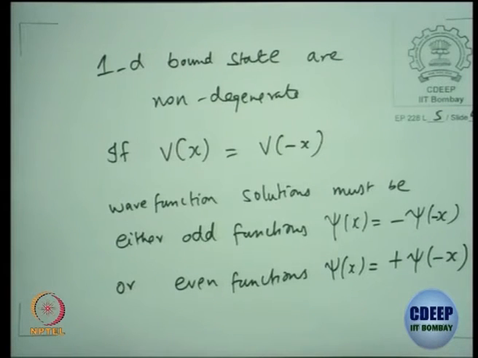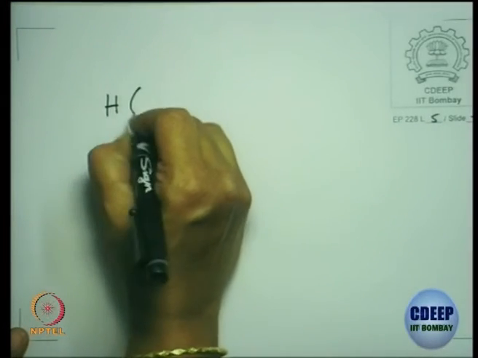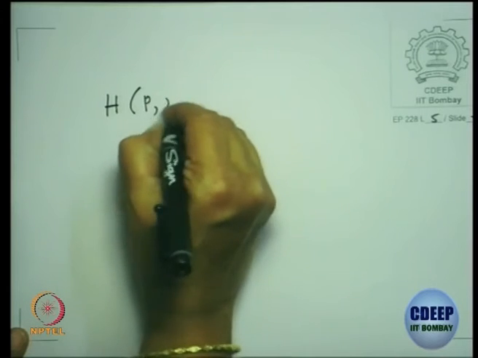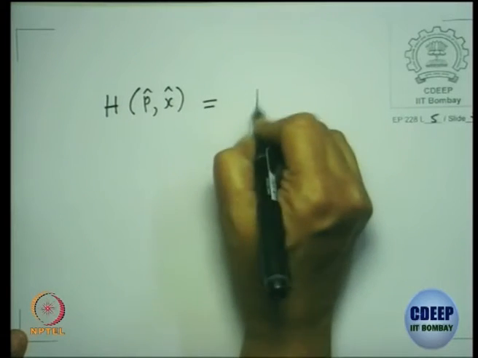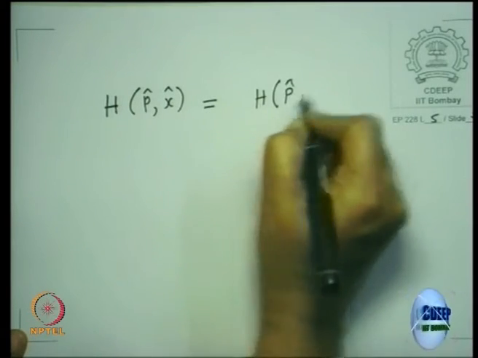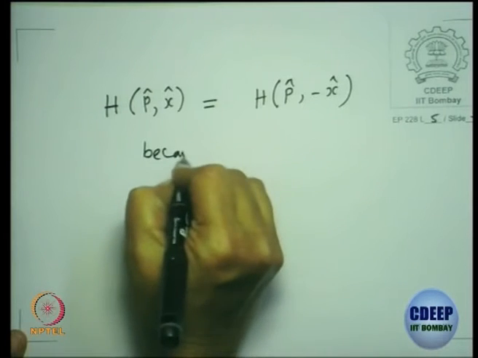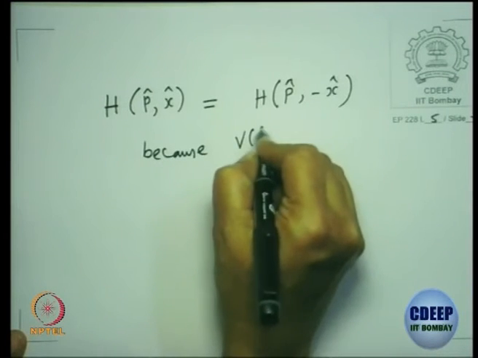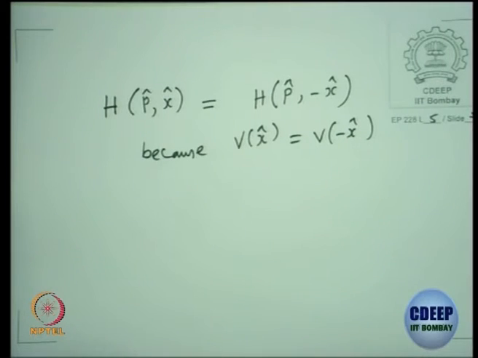Again, how do you prove this? Take the Schrodinger equation again. The Hamiltonian, which is a function of the P operator and X operator to be very precise, is the same as H of P with minus X operator, because V of X is the same as V of minus X. We are looking at this class of potentials.